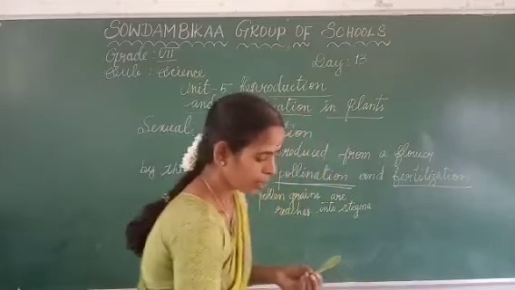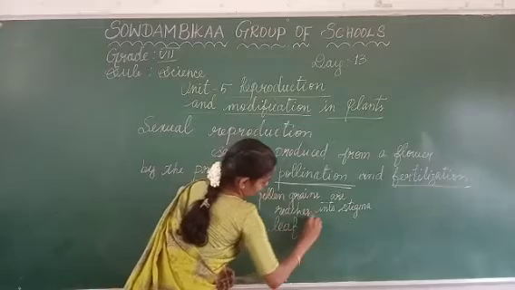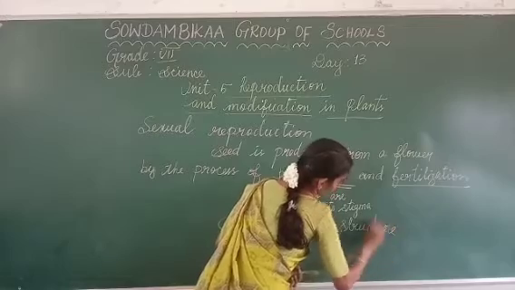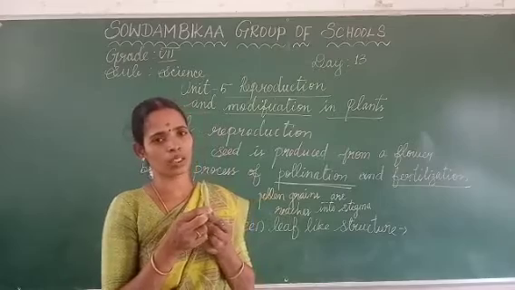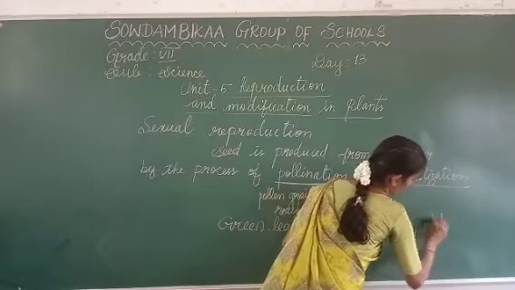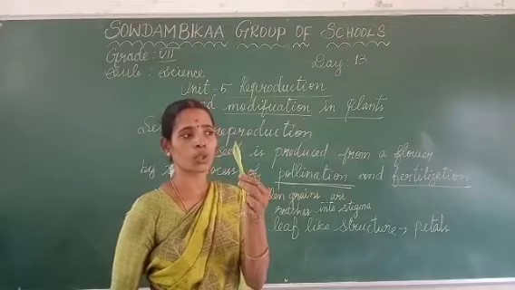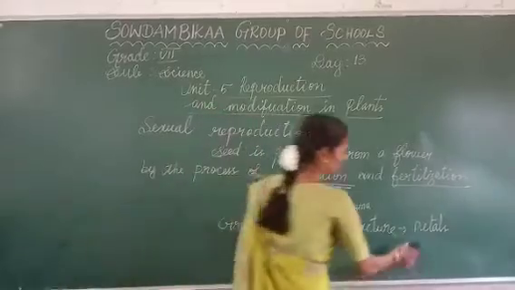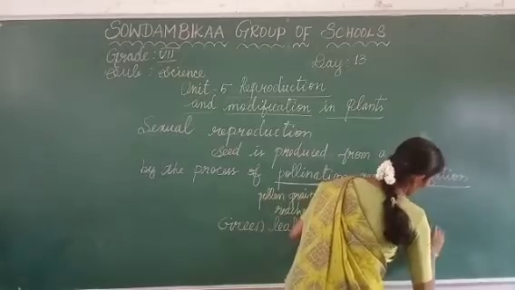Green leaf-like structures are called what? Petals or sepals? I told you, the green leaf-like structures are called sepals. So the green leaf-like structures are called sepals.